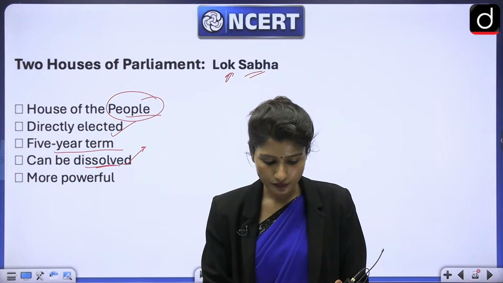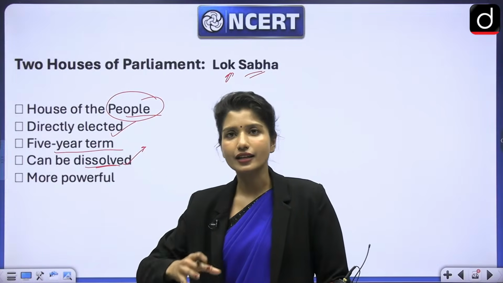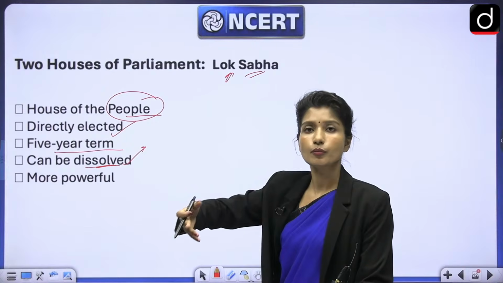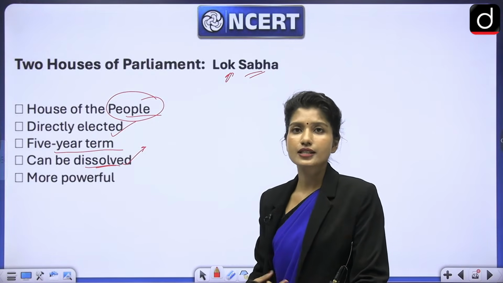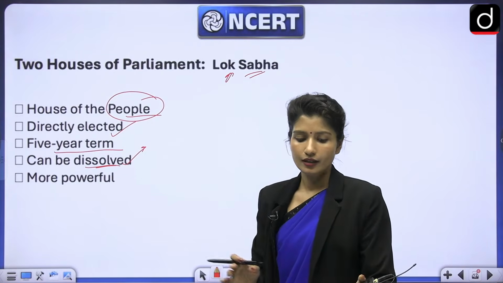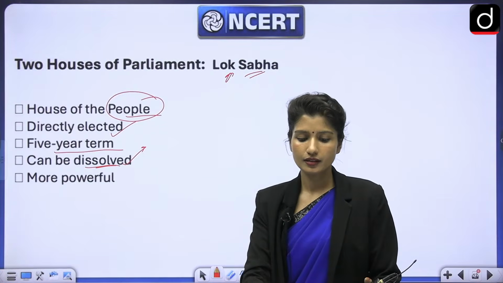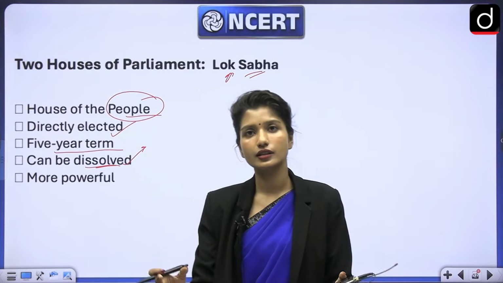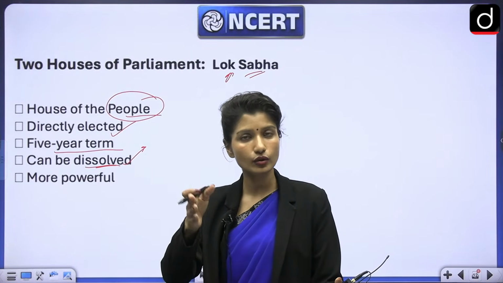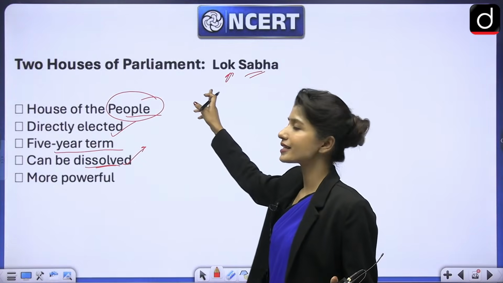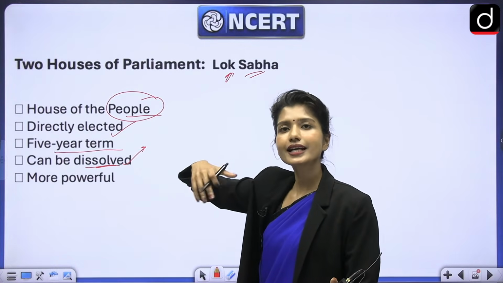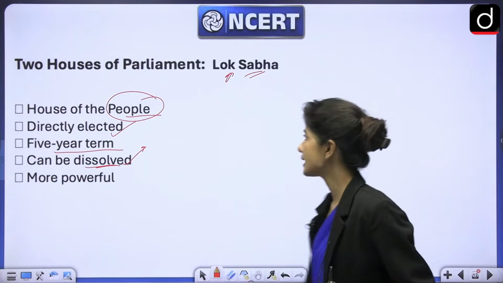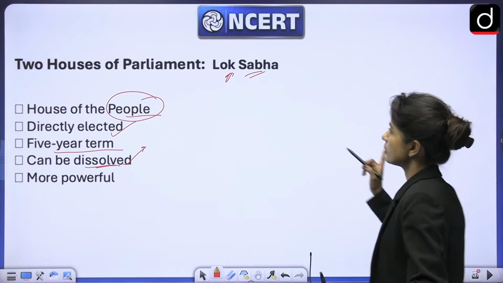Yes, very good. And the very fact that people elect the members of Lok Sabha gives them direct legitimacy, because we live in a democracy, and democracy means, we have already talked about it, for the people, of the people, by the people. We know for a fact in the preamble, it says that the authority, the power it receives, is from we the people. So because Lok Sabha members are directly elected by the people, it gets legitimacy directly. Yes, very good. Next.